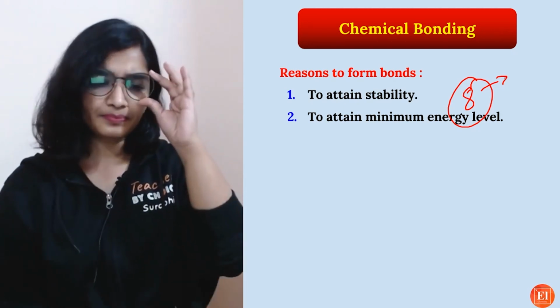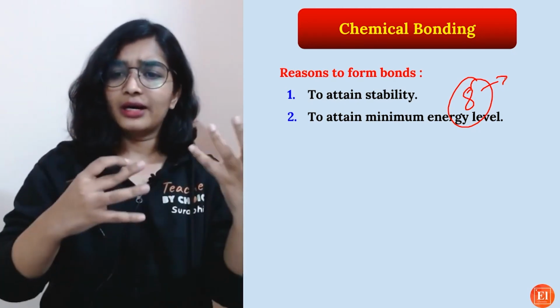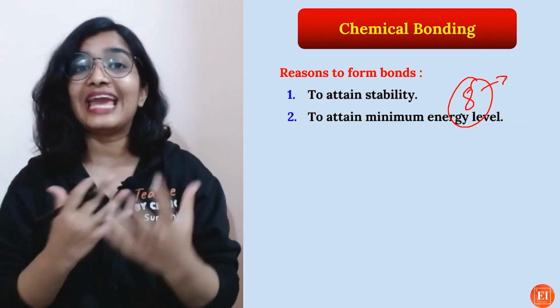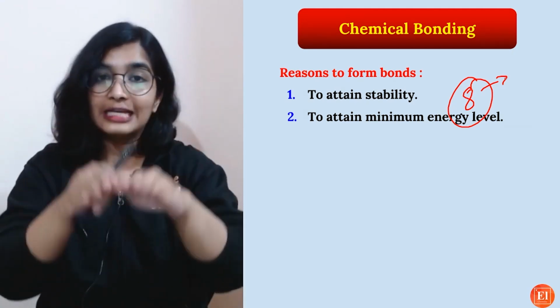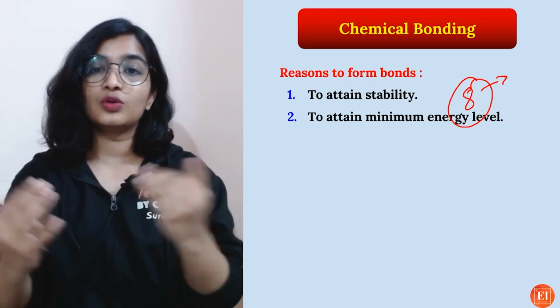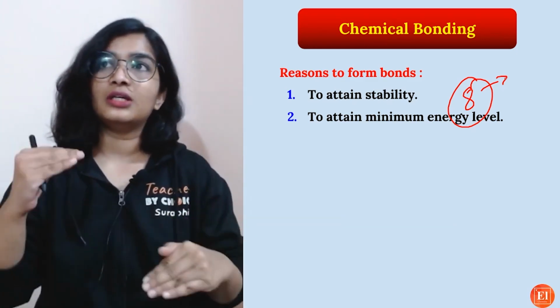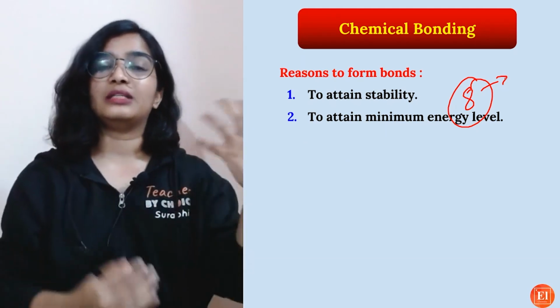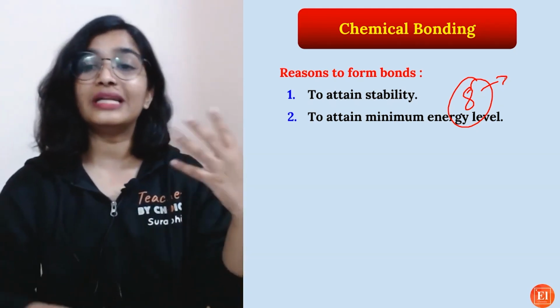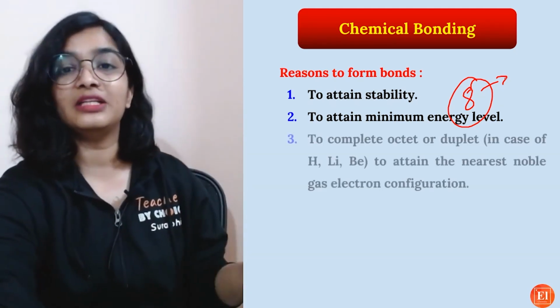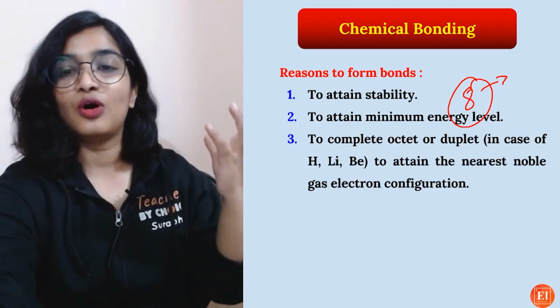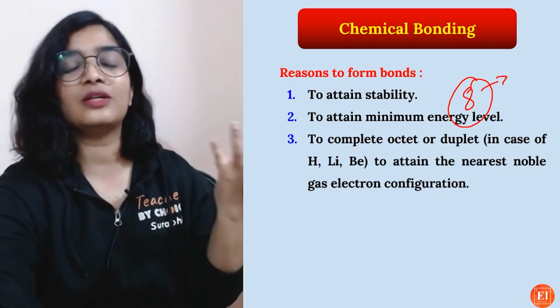The other reason is, whenever they form bonds, the energy decreases. The relationship between stability and energy is: lower the energy, more stable are the compounds or molecules. So to attain the minimum energy level, they tend to form bonds to complete octet or duplet.